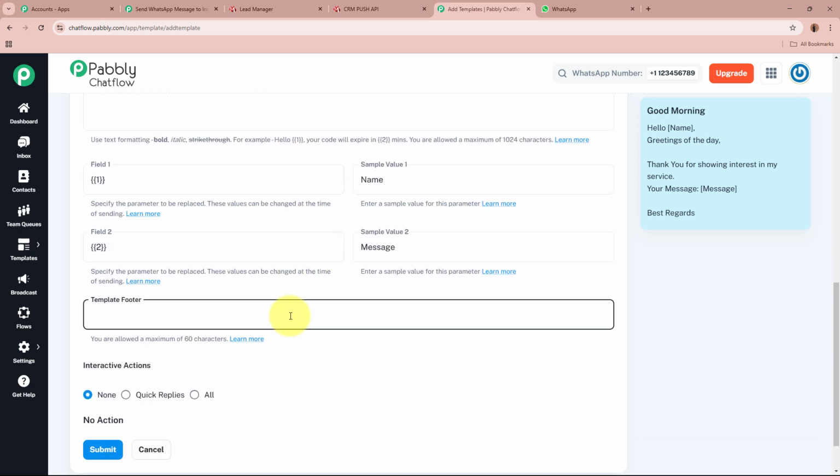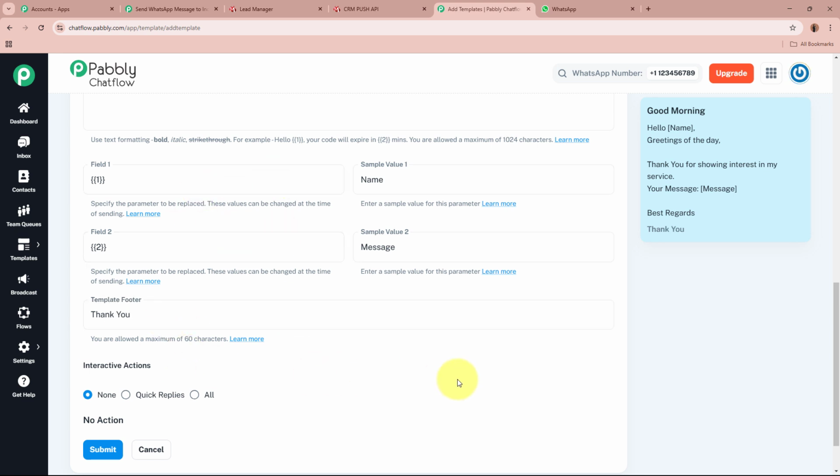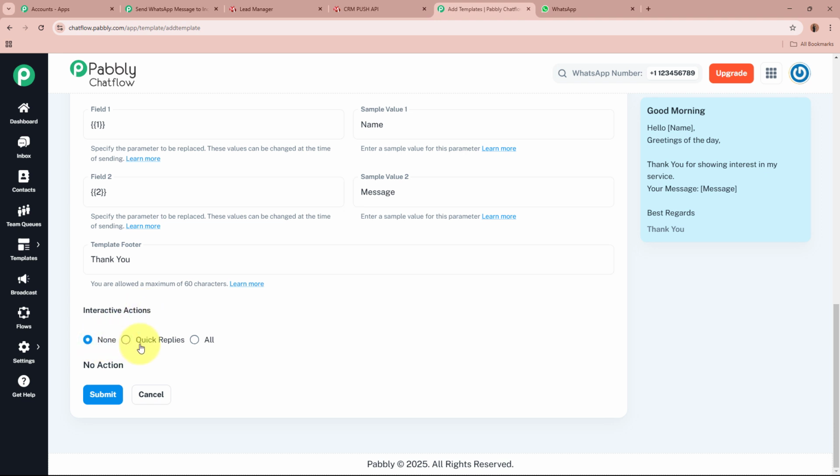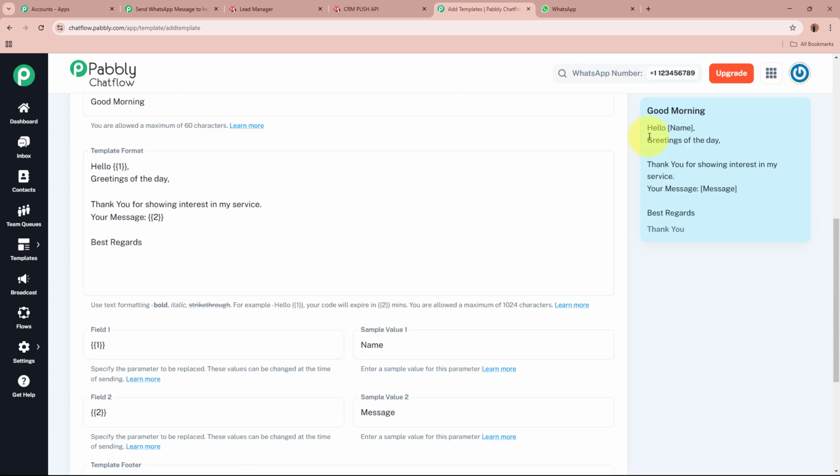Now for the footer, let's suppose over here I'm going to write it as thank you. So this is the footer that I want. Okay, for the interactive actions, there are three options: none, quick replies, all. I'm going to select it as none. And as you want to see the preview of this message, you can see over here the preview is given. Header is good morning. This is the main body with the footer as thank you. You can see right over here.